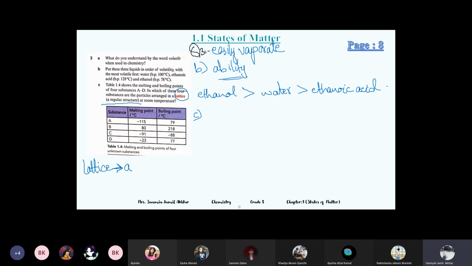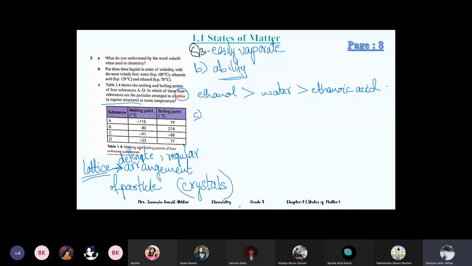Lattice structure is the definite, regular arrangement of particles. And we know that regular arrangement of particles exists in the solid state. Solid crystalline. Most of the time, this word lattice is used for crystalline substances, for solid crystals. So lattice is the word which is used for the arrangement of particles in crystals.